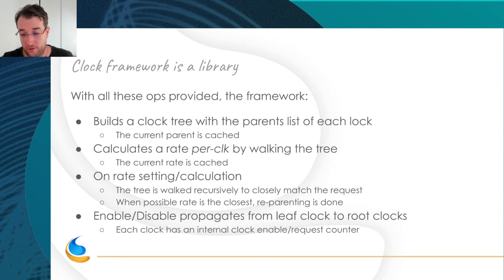So when you give all your clocks with the list of their parents, the framework will build a clock tree. It will link the parent of each clock by the name of the clock to generate a tree. It will cache the current parent. It will calculate a rate per clock in the tree, by walking the tree, reading the registers, and calling recalc rate for each clock. If it's not implemented, it takes the rate of the parent, for example. And you will have a complete tree of clock rates.